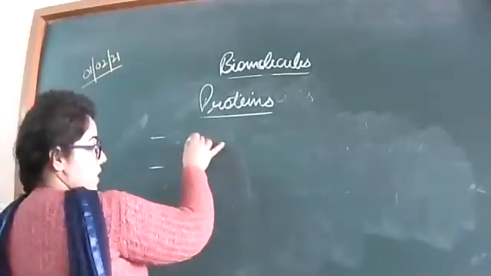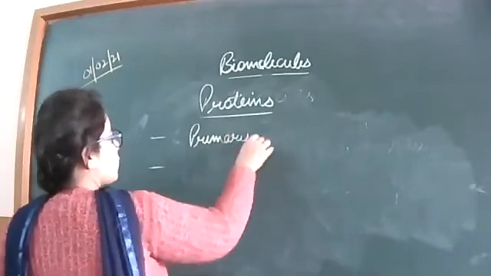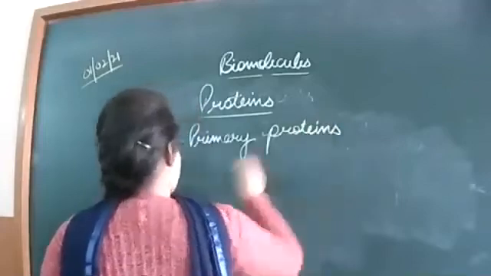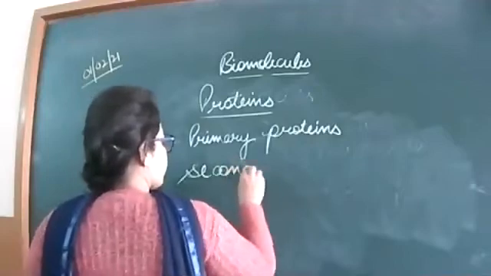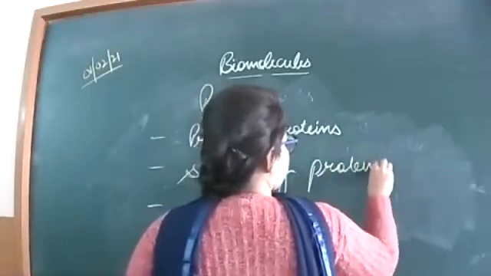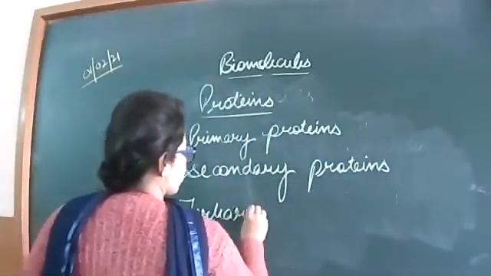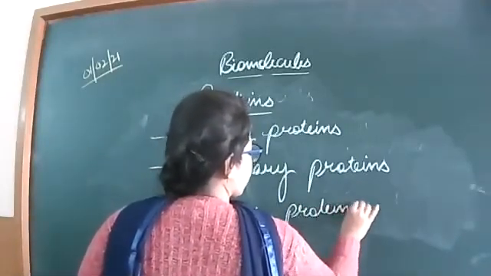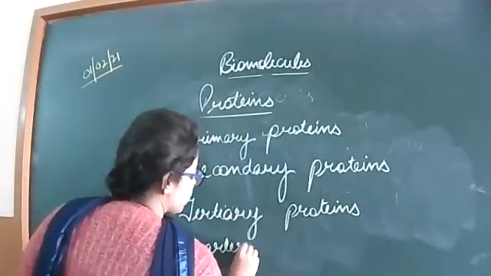First is the primary protein, then secondary proteins, tertiary proteins, and last the quaternary proteins.